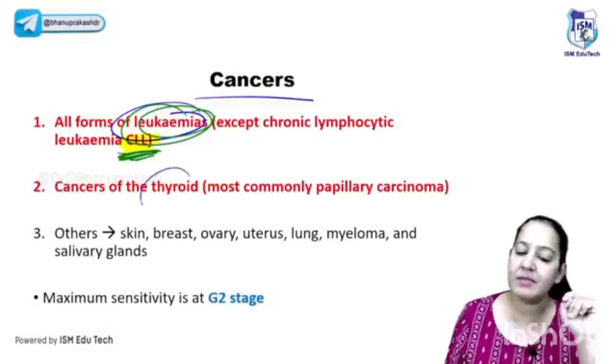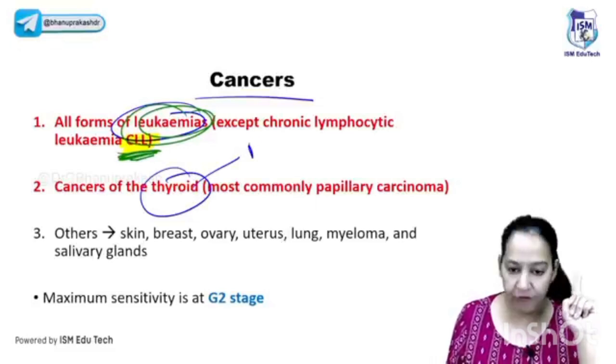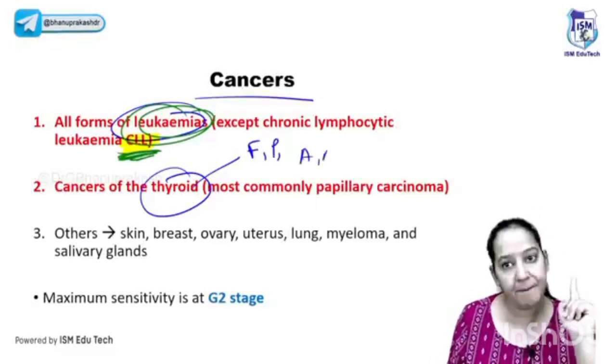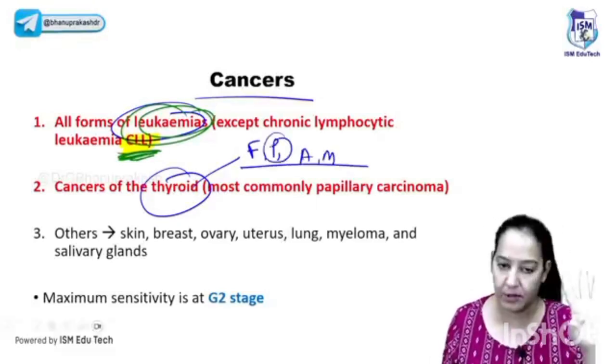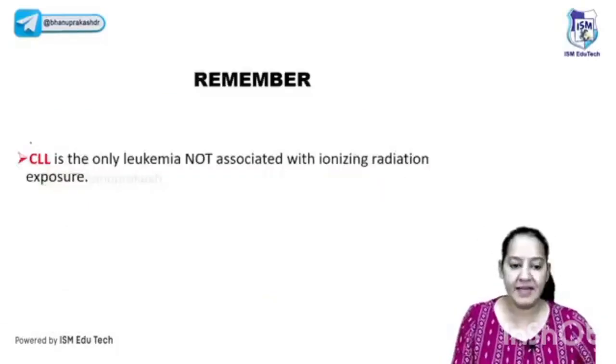Number one, leukemia. Number two, it causes all thyroid cancer. There are four types of thyroid cancer: follicular, papillary, anaplastic, medullary. It causes all of them. Most common is papillary, but it causes all of them. Right? So that is the thing. And CLL is never caused by IR.